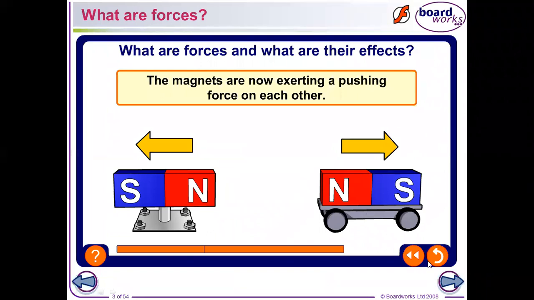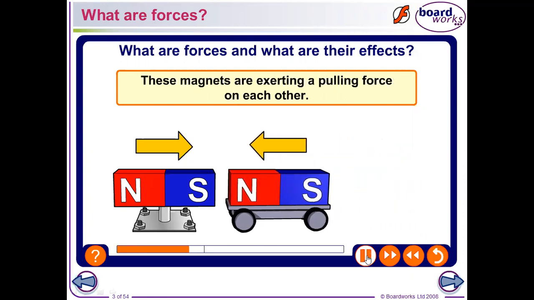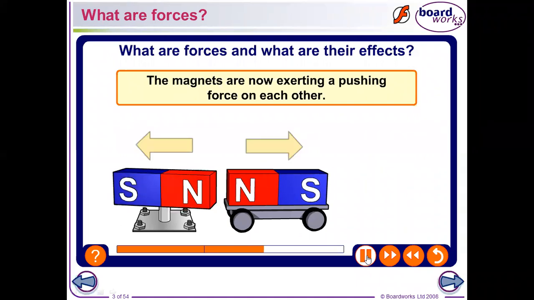You can see here these are 2 magnets: North Pole, South Pole. Remember magnets from chapter 15? Now we have 2 magnets. Are the poles opposite or the same? Opposite. So what's going to happen once I get them closer? Will they attract or repel? They will attract. Now we change the poles and make them the same poles. What's going to happen? They're going to repel.